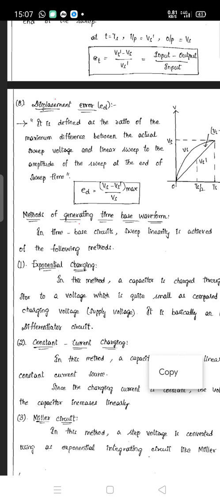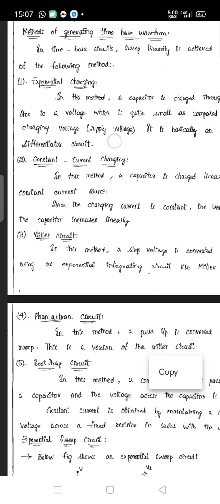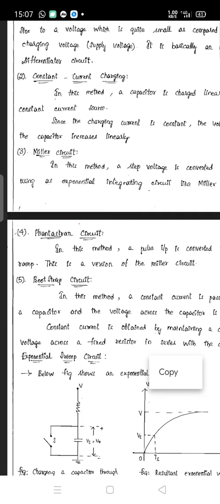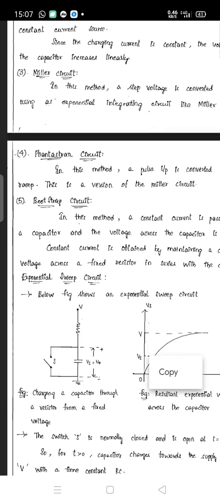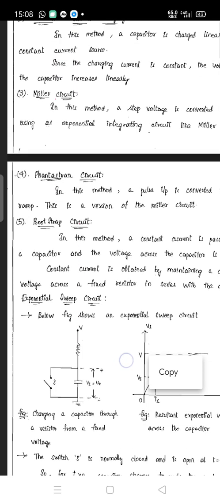One of the following methods: one is exponential charging, another is constant current charging, and the third is the Miller circuit, then the bootstrap circuit, the exponential sweep circuit, like this. All that we have to study one by one.